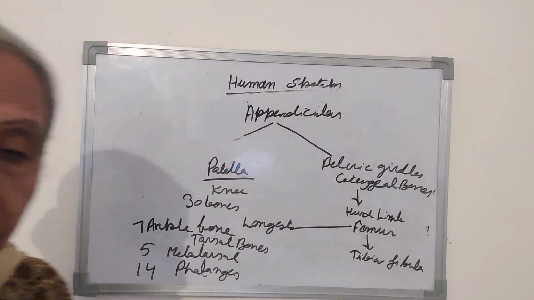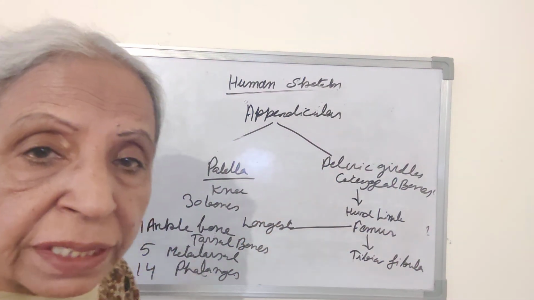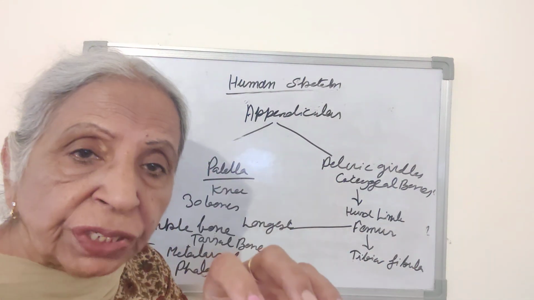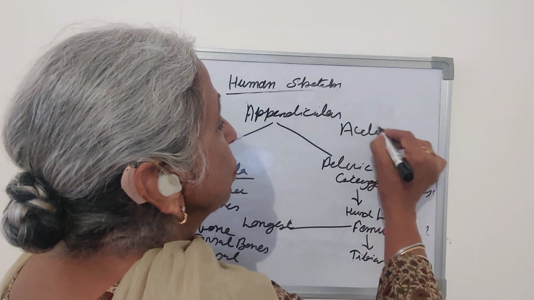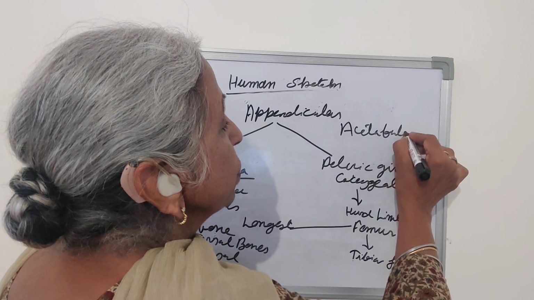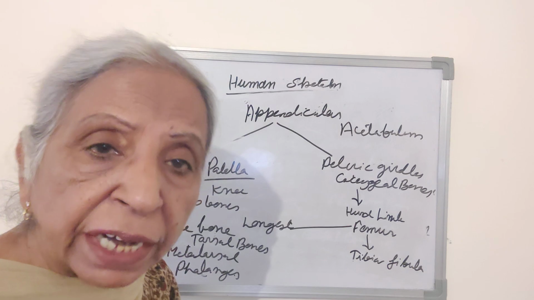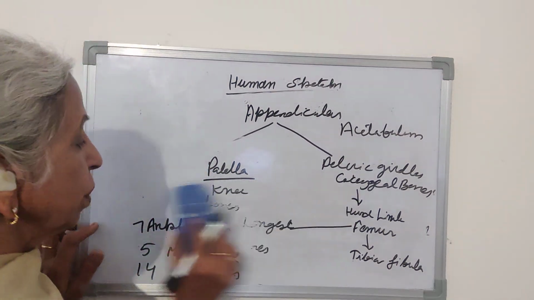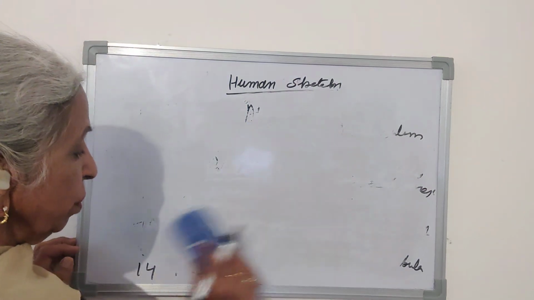This is all about the appendicular skeleton. In the pelvic girdles, there is a depression which is called the acetabulum. In this depression lies the femur bone, that is the thigh bone. So this is all about the appendicular skeleton. I think you might have followed.